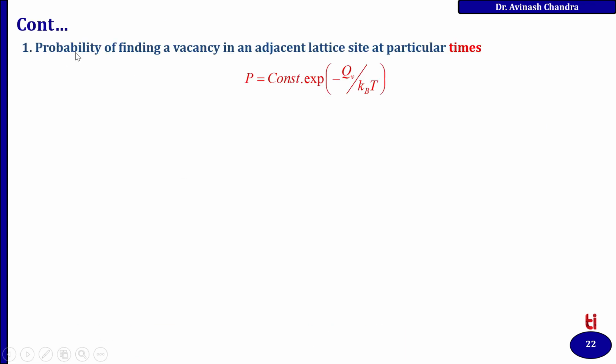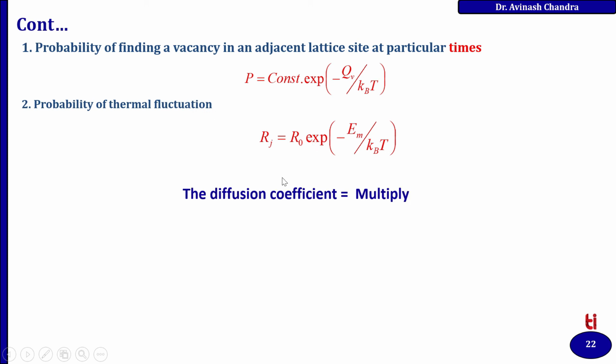Number one, the probability of finding a vacancy in an adjacent lattice site at a particular time is P. The probability of thermal fluctuation is this much, and the diffusion coefficient will be the multiplication of the two. When you multiply both, D will be the diffusivity.